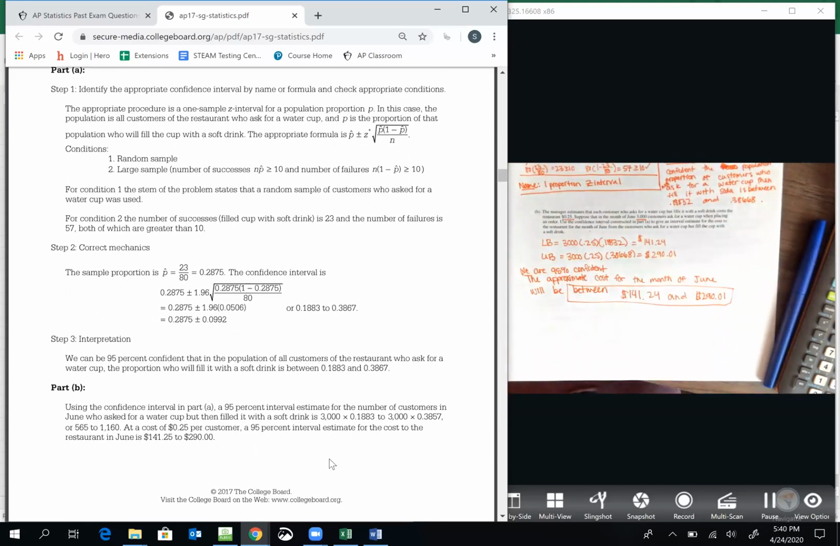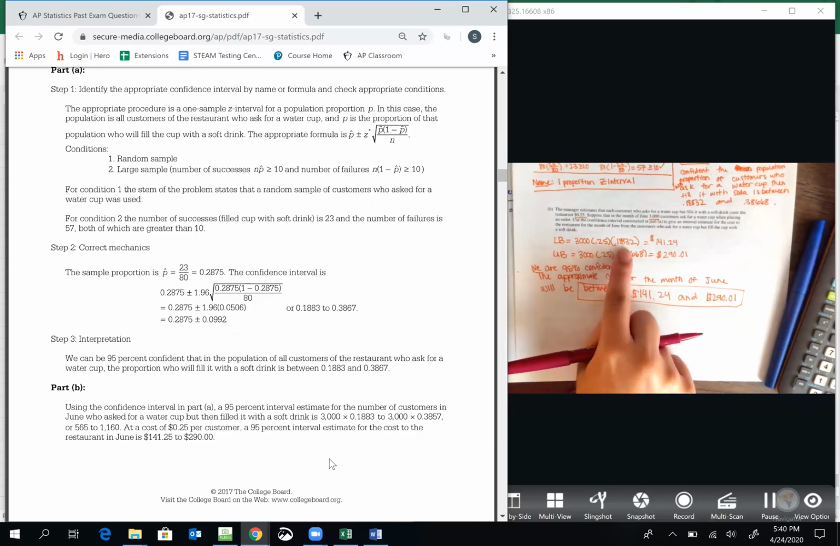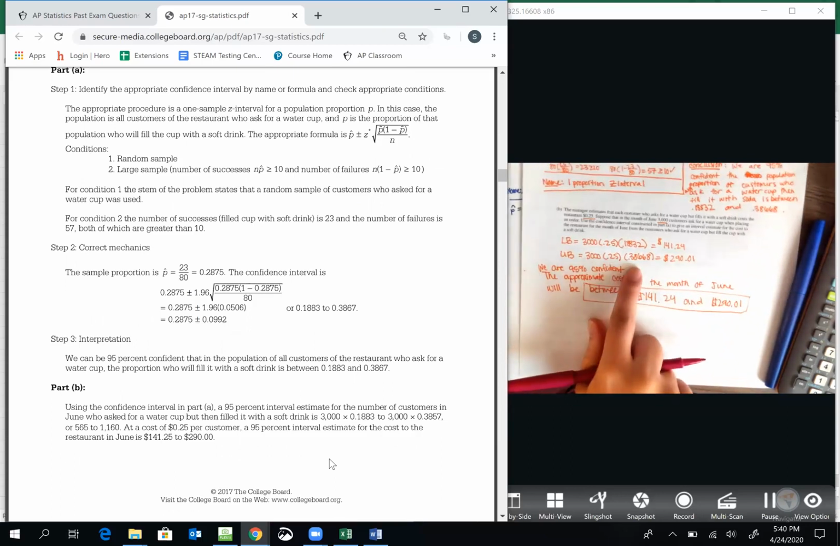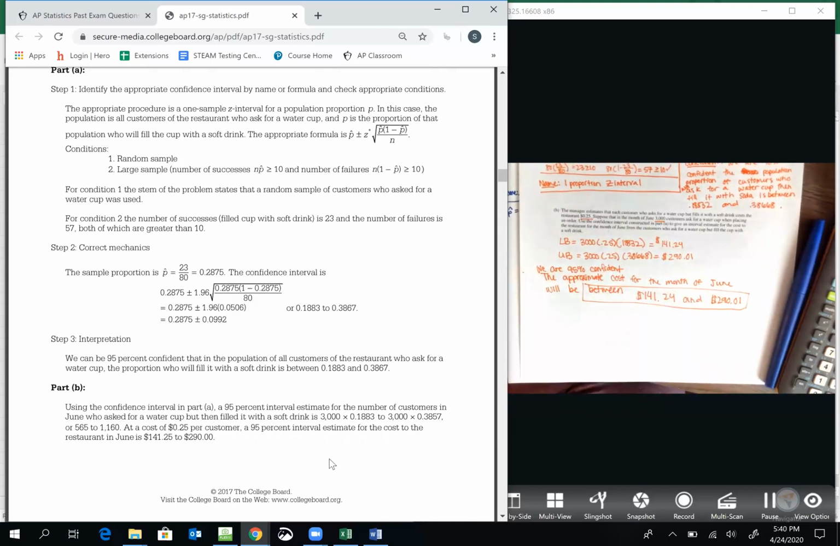And then what you should do for the next one, we want to estimate how much money it's going to cost the restaurant. If 3,000 people ask for a water cup times 25 cents per person, this is the lower bound for the proportion of people I expect will fill it up. To my upper bound, I plug in my upper bound in the same spot. So this is my new interval. That's my interval for what the mean cost would be for 3,000 cups, according to my prediction.